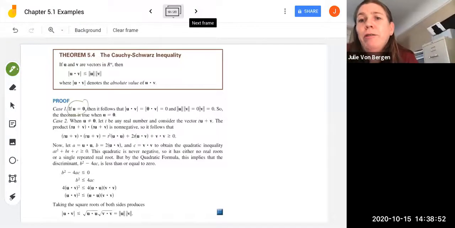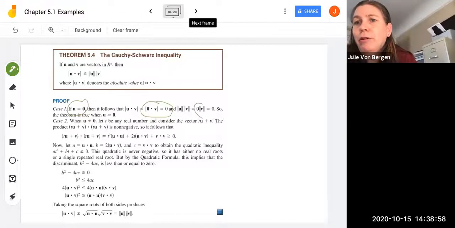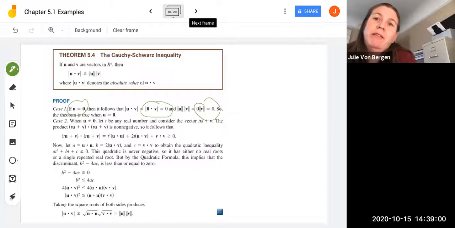So if u is 0, then it follows, well, u dot v is 0. And then the norm of u is also 0. So 0 multiplied by the norm of v is going to zero everything out. So in the most simple case, when u is 0, the theorem is true. And then you could say, by symmetry, if v is 0, same results. So now we're going to assume that u is not 0. So we're going to let t be any real number, and then consider the vector t multiplied by u plus v.